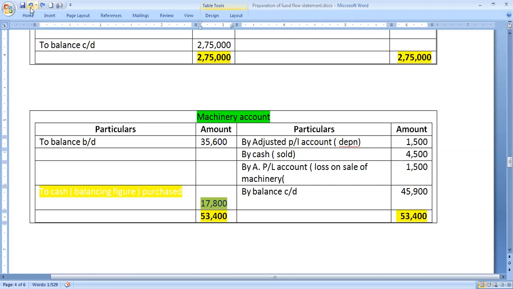Now what is the assumption? There would be purchase of machinery. Otherwise machinery value would not have been 45,600. Opening balance is 35,600.